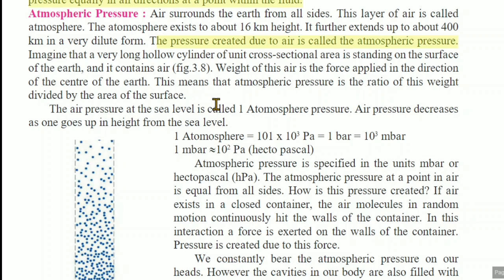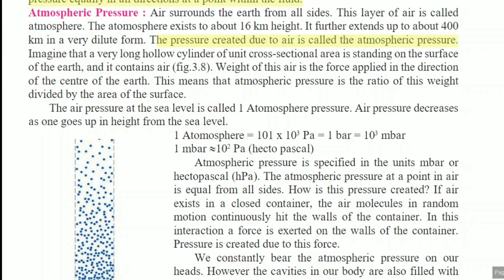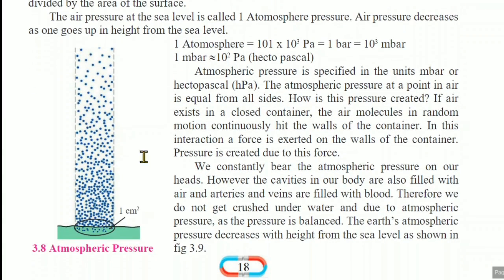That means atmospheric pressure is the ratio of this weight divided by the area of the surface. Here is the diagram. Therefore we can say that 1 atmosphere is equal to 101 into 10 raised to 3 Pascal, that is equal to 1 bar, equal to 10 raised to 3 millibar.